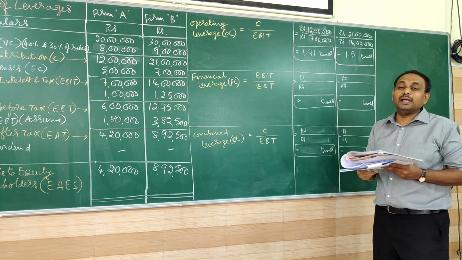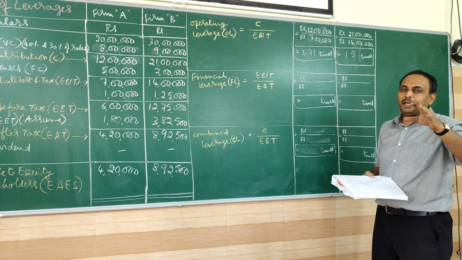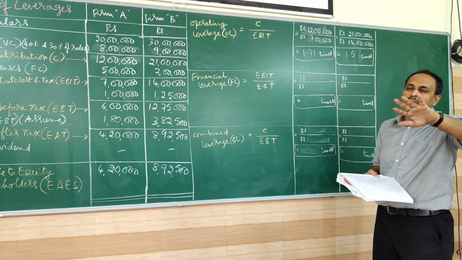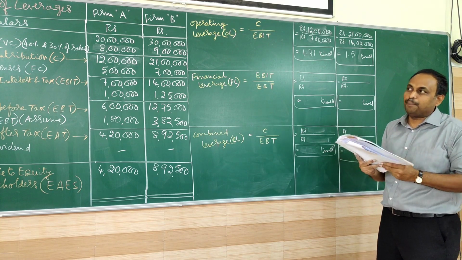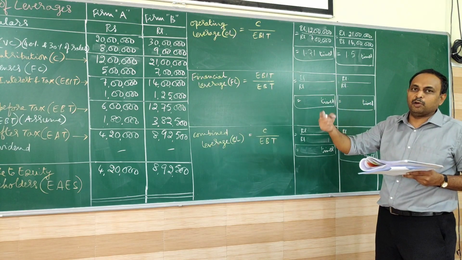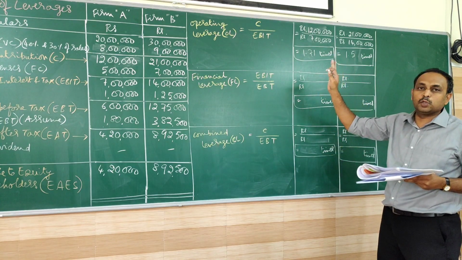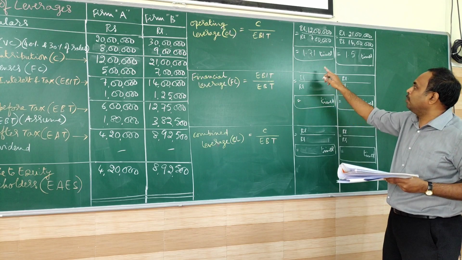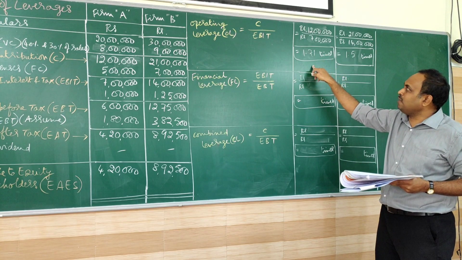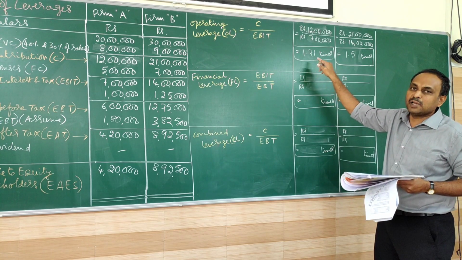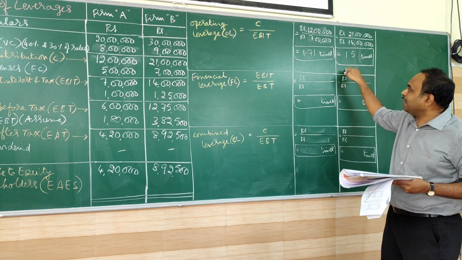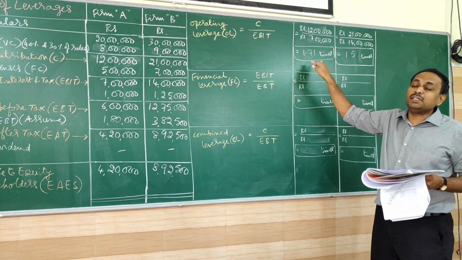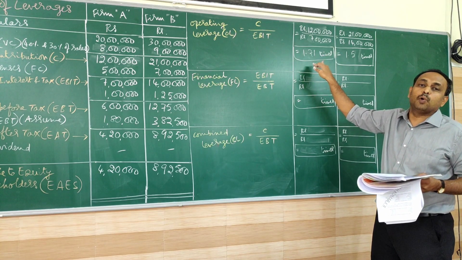Now how to interpret in this situation? Interpretation between A and B. Which company is riskier, which company is less risky? We can do the conclusion the other way also, but we are comparing here two different firms, so how to go about it? So if you see, for A we have 1.71, for B we have 1.5 times. So here, which company or which business is under more risk?